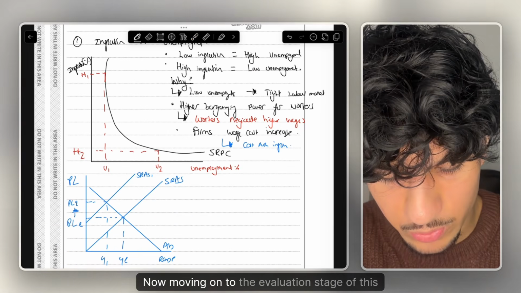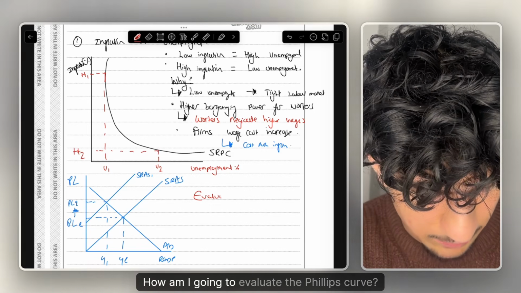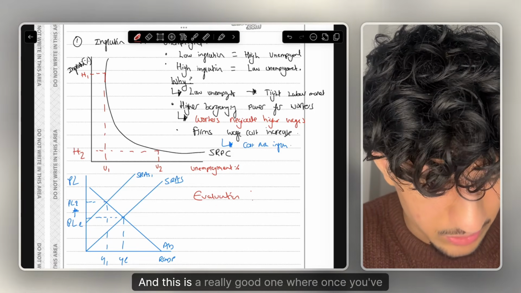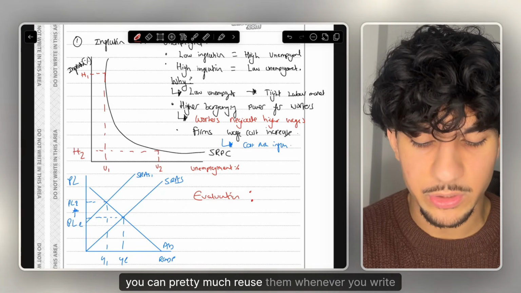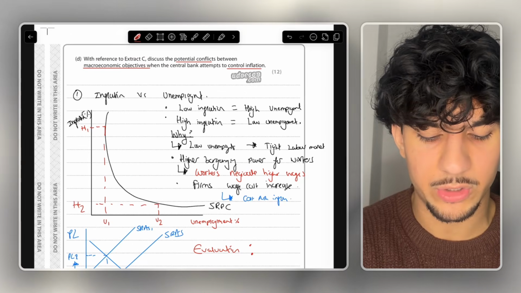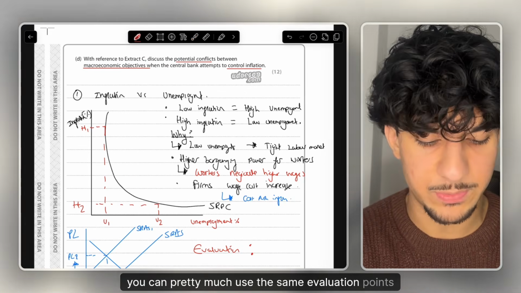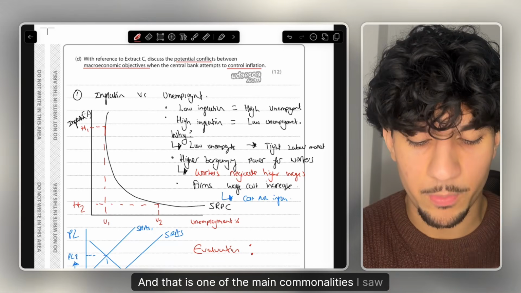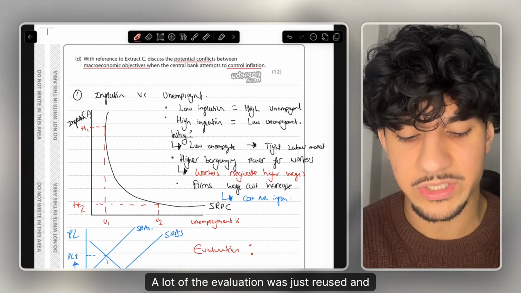Now, moving on to the evaluation stage of this paragraph, how am I going to evaluate the Phillips curve? This is a really good one, because once you've tackled this question and learned a few of these evaluation points, you can pretty much reuse them whenever you write the Phillips curve out. Whichever macro conflict question you get on inflation versus unemployment, you can use the same evaluation points. That is one of the main commonalities I saw between all my A-star students: a lot of the evaluation was just reused and recycled.